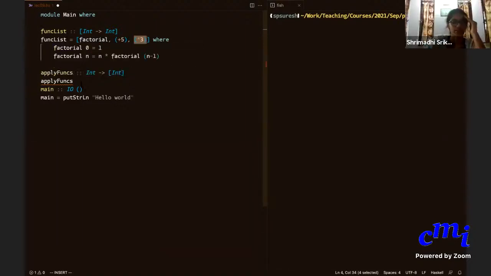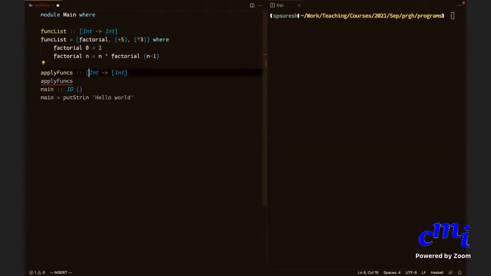Oh, okay, right. So now I am trying to show you how to use this. I can think of an apply funcs where I have a list here. I take a list of integer and I take another integer. And what I am supposed to do is that I'll put the integer first. Now you can guess what I want to do. Srimati, can you tell me what apply funcs on n?